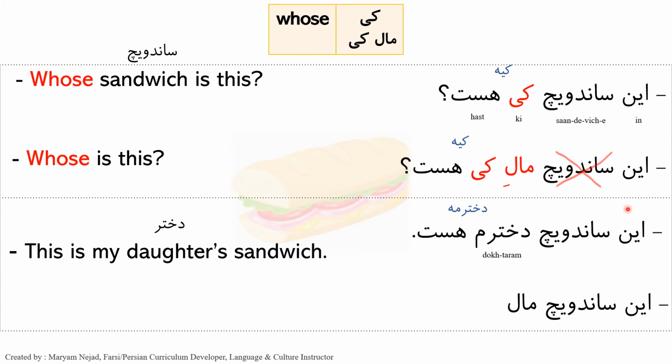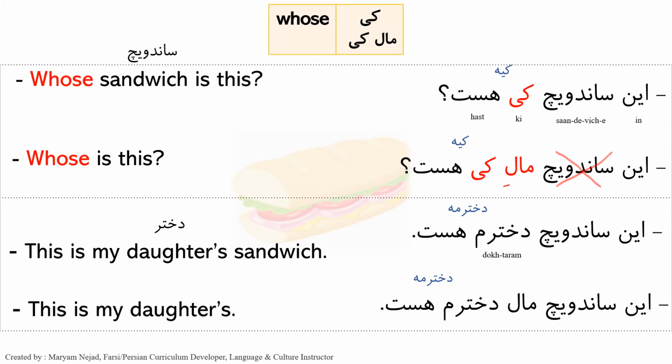By putting more emphasis on the ownership. این ساندویچ مال دخترم است. Or این ساندویچ مال دخترمه. Now we don't want to repeat sandwich again. We want to say this is my daughter's. So we get rid of ساندویچ. این مال دخترمه. Or این مال دخترم است.